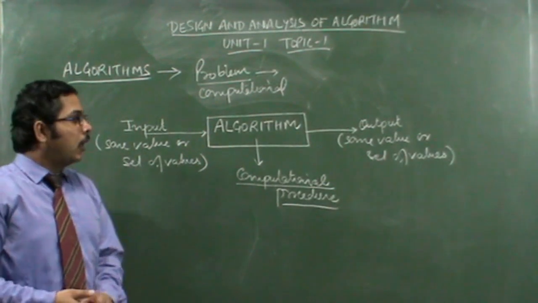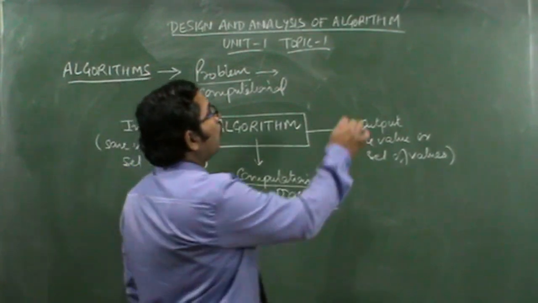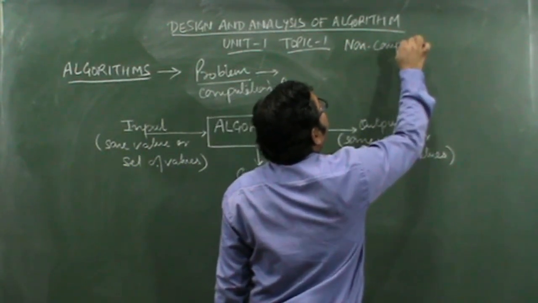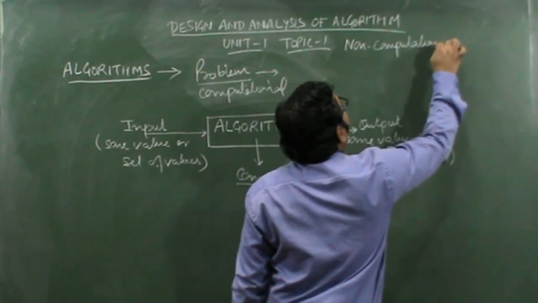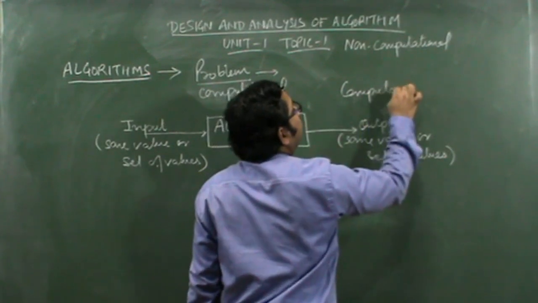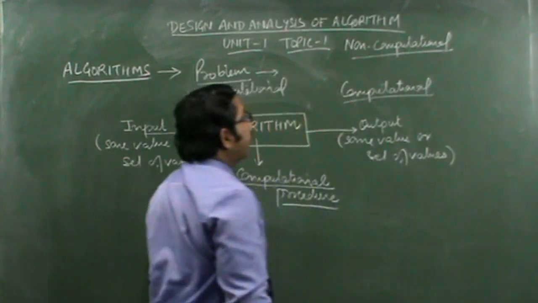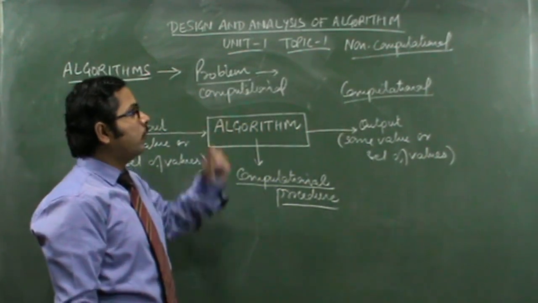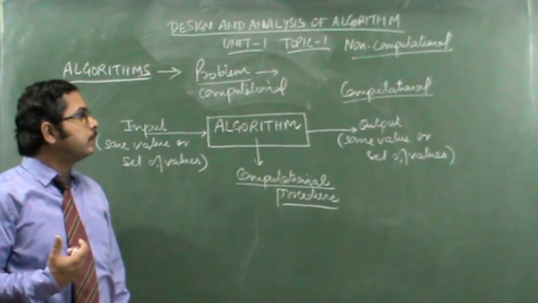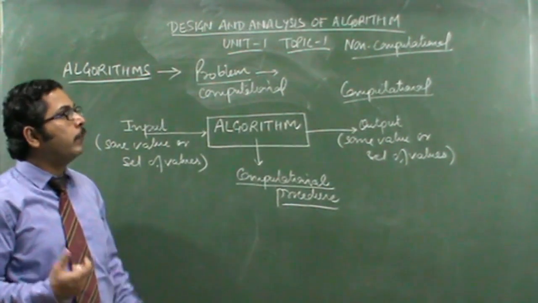Now we can consider two types of problems. One is non-computational problems, and the other are computational problems. Basically, the algorithm is solving the computational problems, and we have said that computational means whose solution can be implemented in theory on a computer.